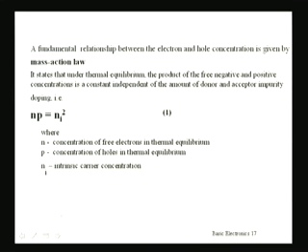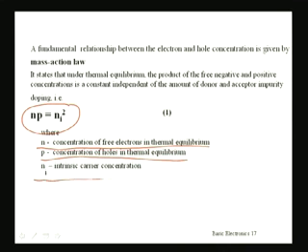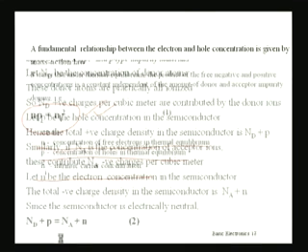That is, mathematically, np = ni², where n is the concentration of free electrons in thermal equilibrium, p is the concentration of holes in thermal equilibrium, and ni is the intrinsic carrier concentration. This is a very fundamental law in electronics, which is mass action law.